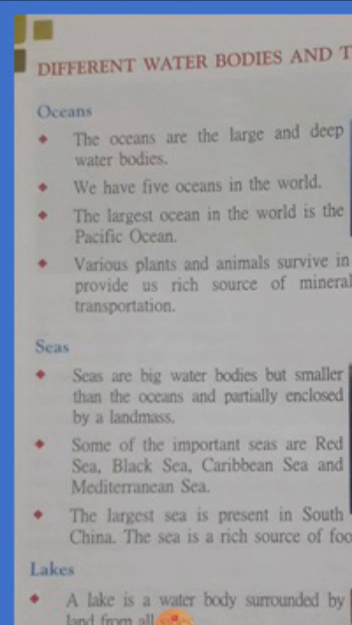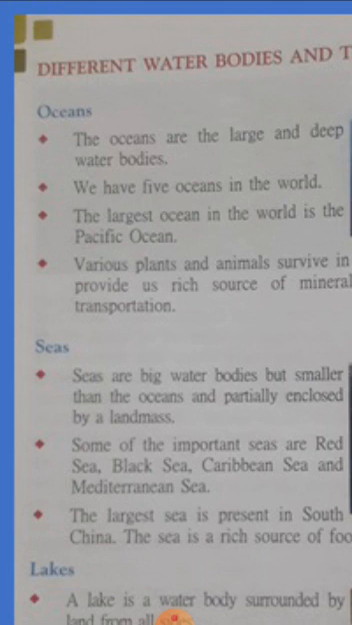The largest sea is present in South China. The sea is a rich source of food and helps us in transportation. Like the ocean, the sea is also a means of transportation and it gives a rich source of food. That means seafood, fish and other things. All of this it gives as food.